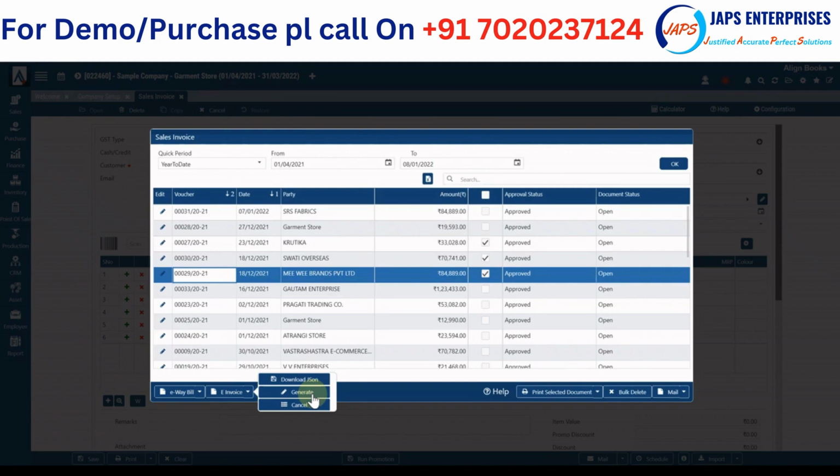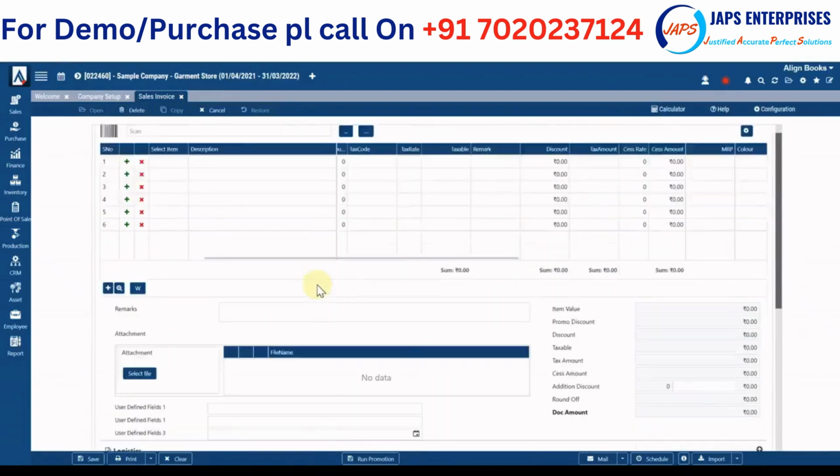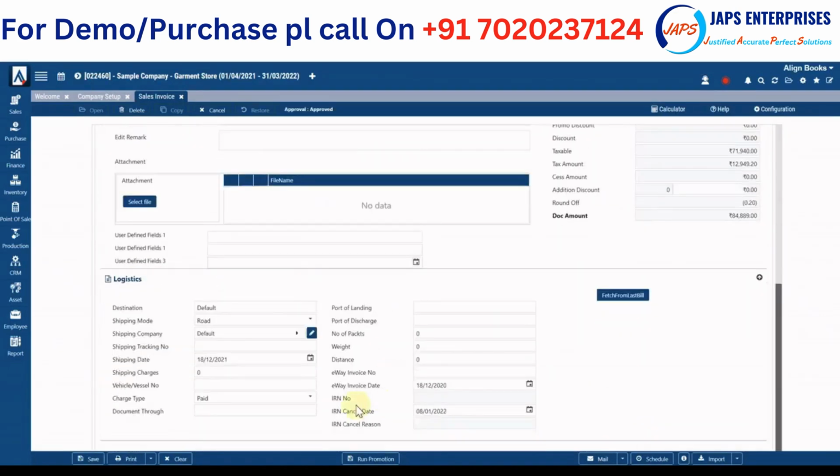So you don't have to do anything else. Invoice and e-way bill generation is so simple that on a button click all those invoices will be generated, and automatically the QR code, e-way number and everything will be updated in the invoice also. So you'll find all that updated information, IRN number and e-way bill number here.